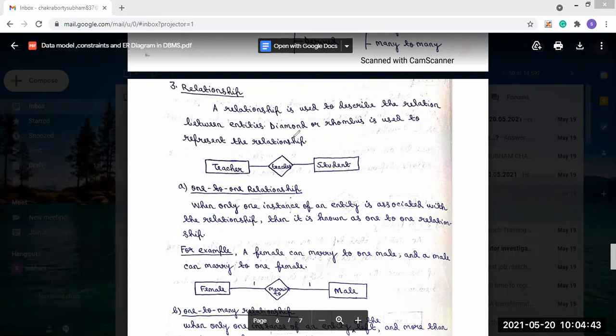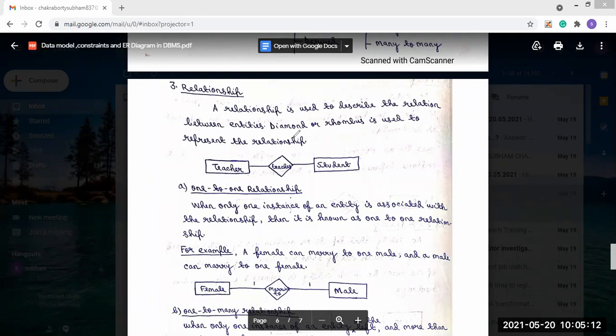It is not possible that everyone's ER diagram will be the same. What you think, you put into the diagram. This is the entity relationship diagram.